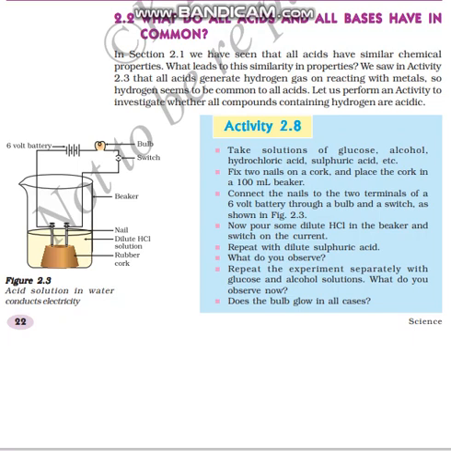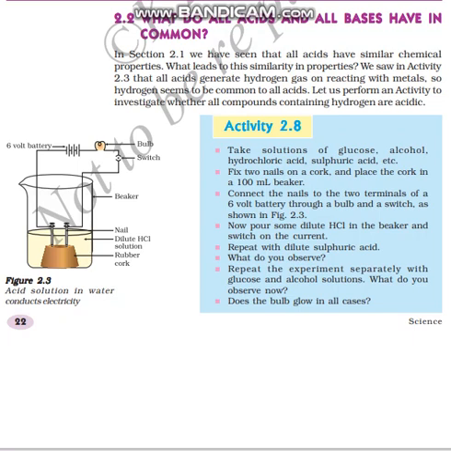Now connect the two nails to the two ends of a 6-volt battery, with a bulb and a switch. The wire should be connected to the bulb, the battery and the switch, right? Now put some hydrochloric acid in the beaker and switch on the current. Just record the observations.